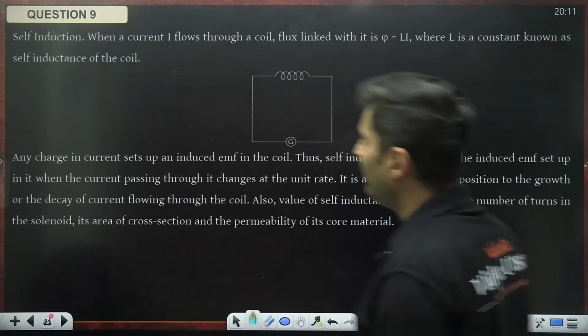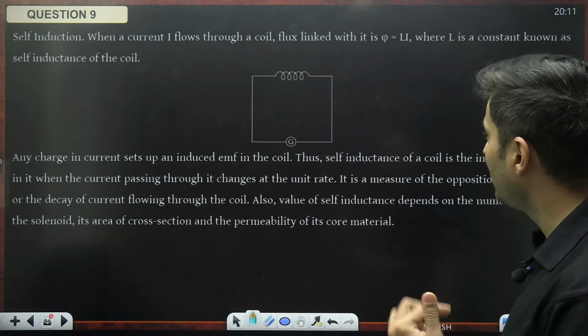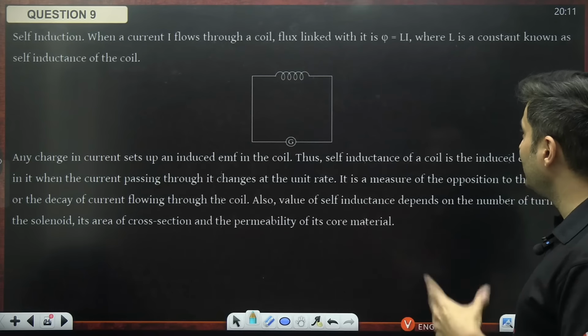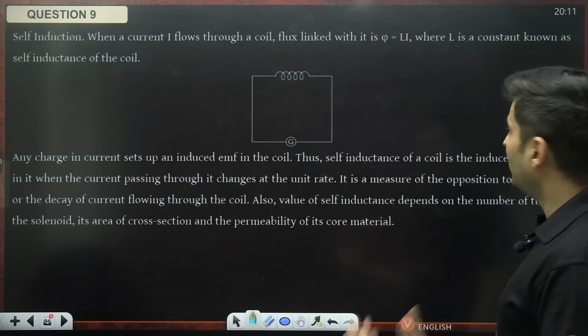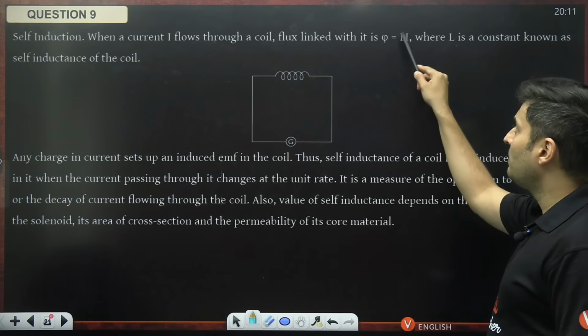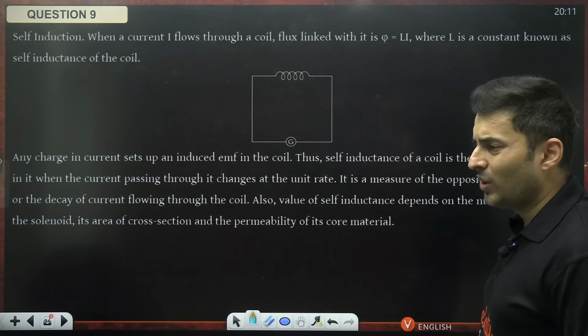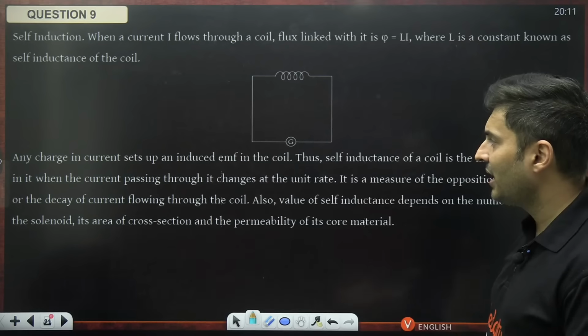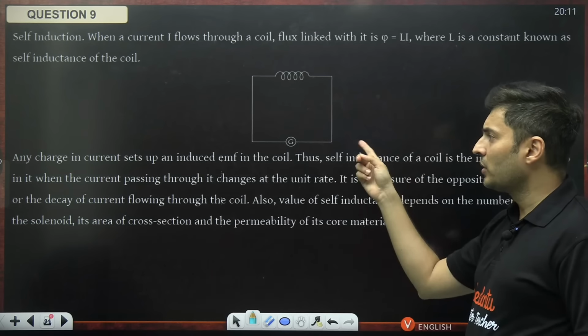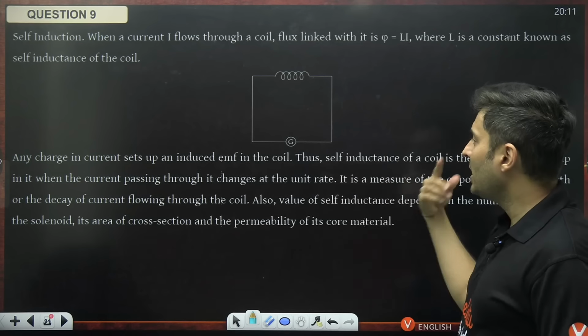Self-induction. Remember, self-induction is when current flows, the flux is linked with it, and the flux is related to the current by this number called self-inductance, L, which is measured in Henry. Any current which flows will induce an EMF in the coil.